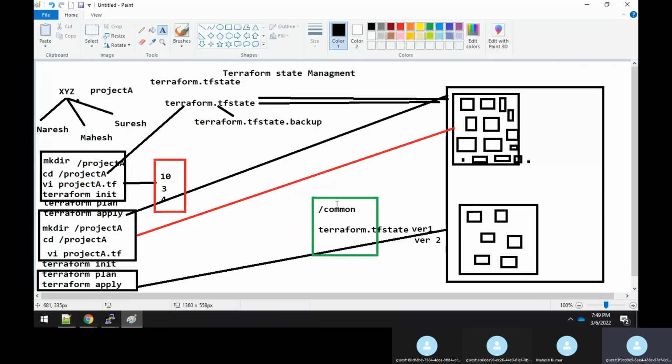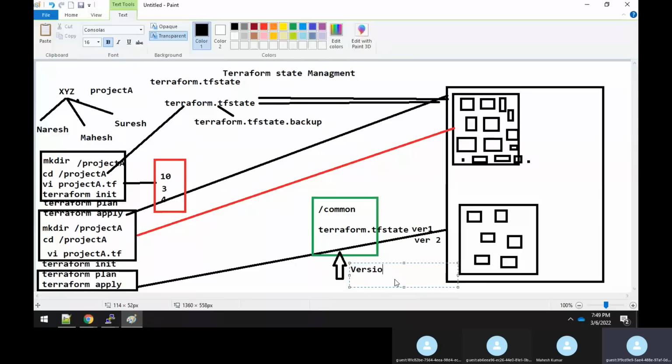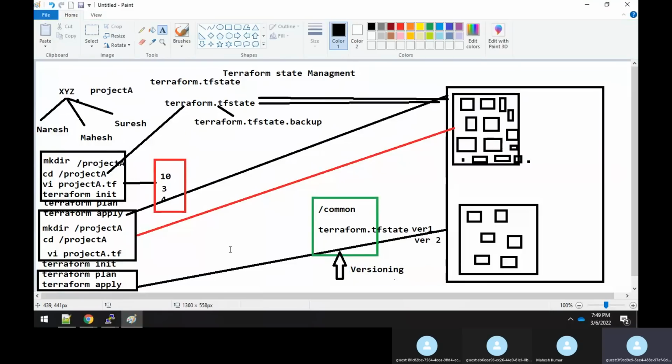Okay, fine. Even if it's an NFS share drive, I will try to implement the versioning system with this. As a user, I know how to implement the versioning. I will implement it, sir. I will implement the versioning also. That is also fine. Okay, so I will do it.